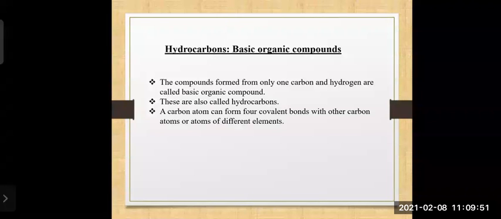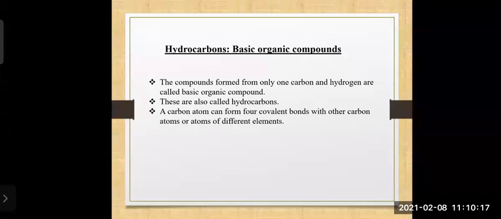The name itself indicates it. If you just observe the word hydrocarbons, I'm sure you will be able to define it. So the compounds formed from only carbon and hydrogen are called basic organic compounds.